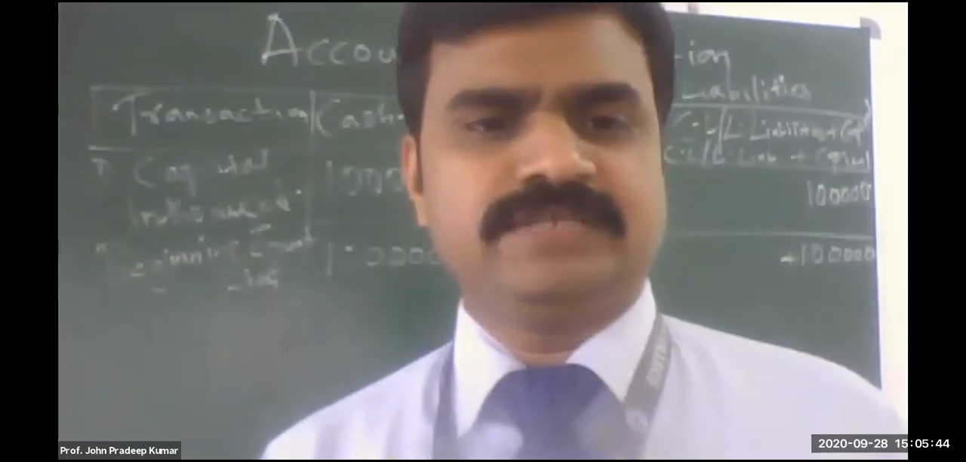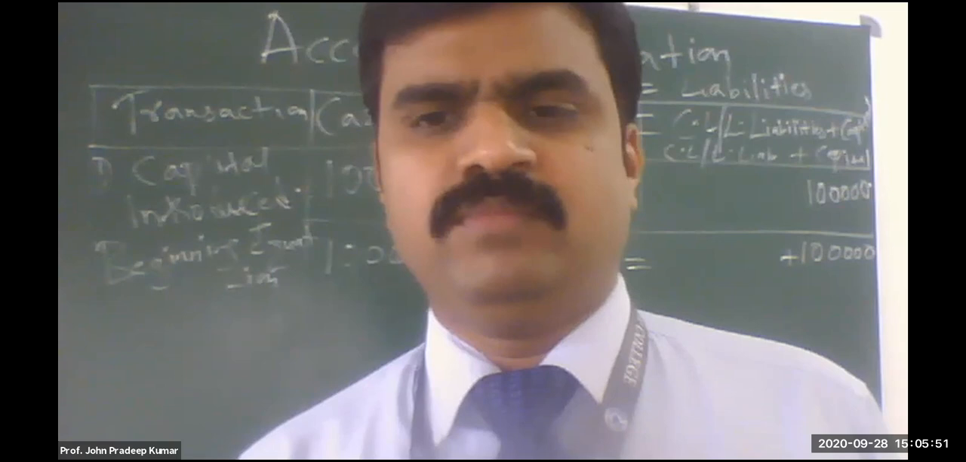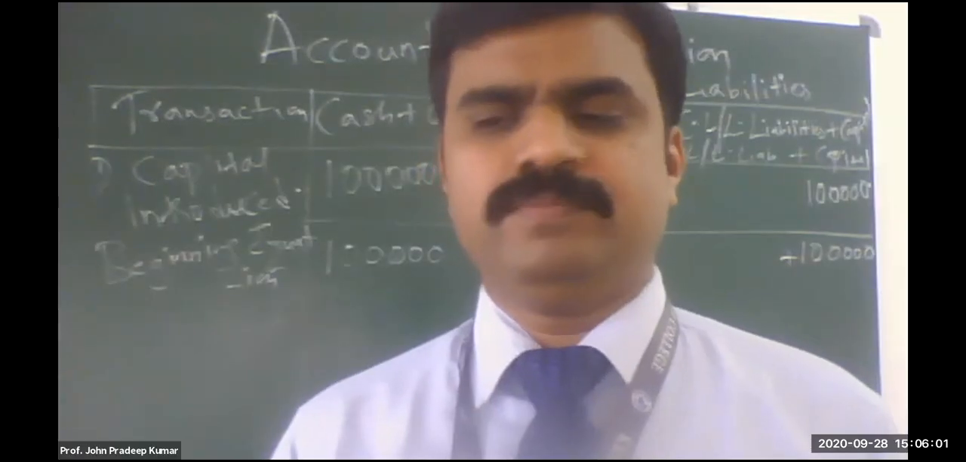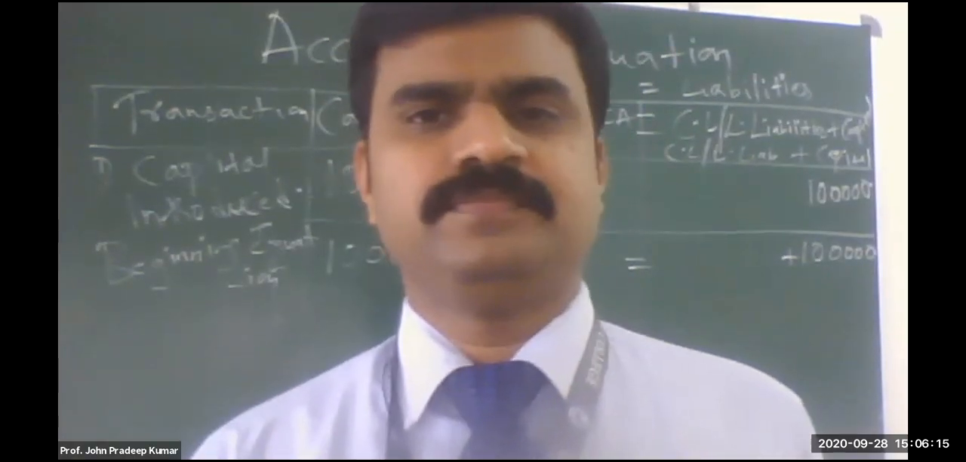Now we'll go to the second. What is the second transaction? Purchase goods on credit from Mohan, rupees 40,000. So who is purchasing? The business. From whom? Mohan. What is being purchased? Goods. How much is the value of the goods? 40,000. Is he paying cash when he's purchasing? No, sir. On credit.